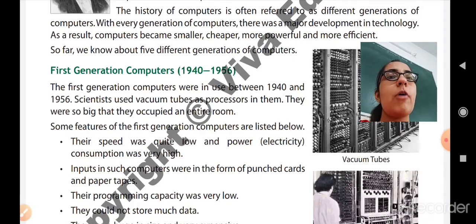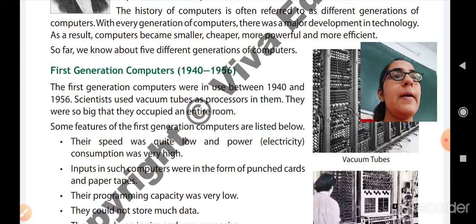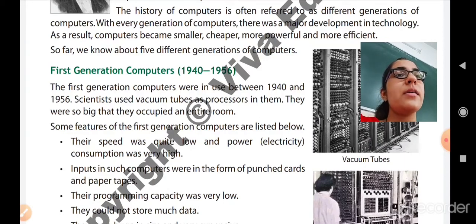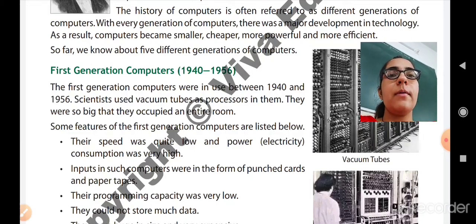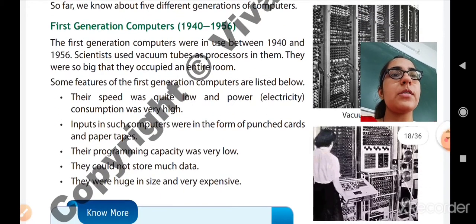Now we will discuss some features of the first generation computers that are listed below. First, their speed was quite low and power consumption was very high. Speed being very low means they are not fast, they perform calculations very slowly, and they require more electricity, more power. It means that more bill is generated while using a computer built with vacuum tubes.